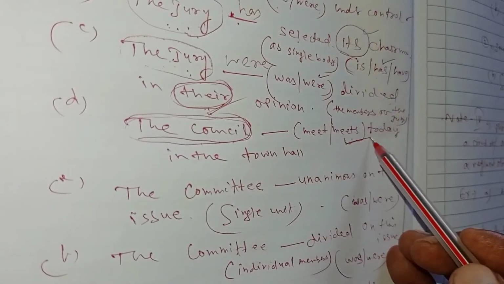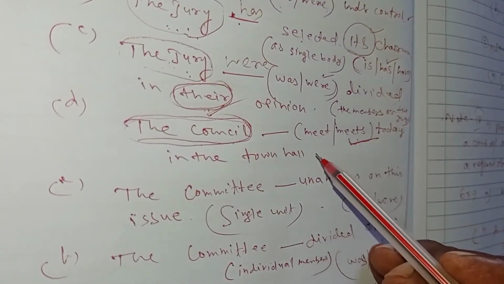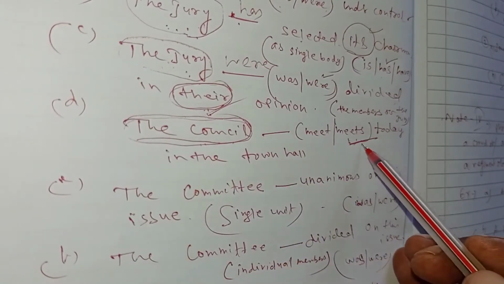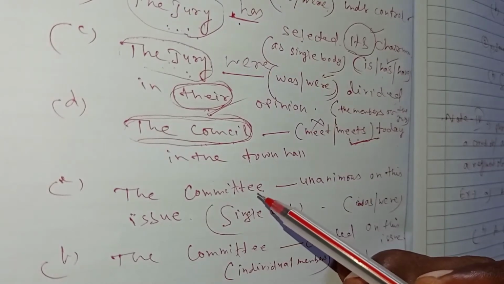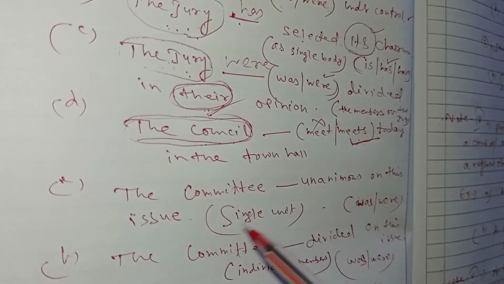In the present simple it must take "meets." The council meets today in the town hall. "Meet" will be incorrect. Okay.